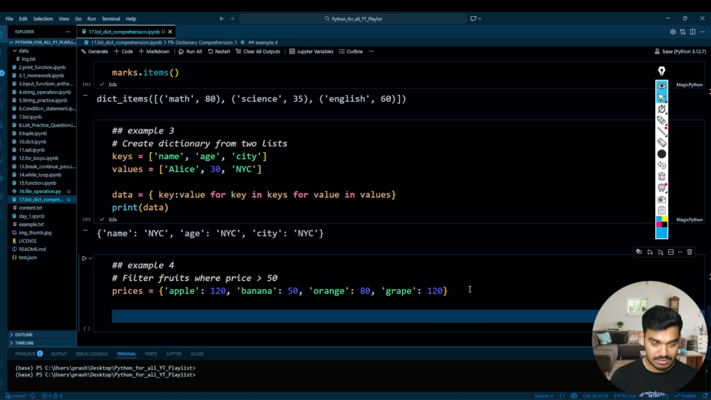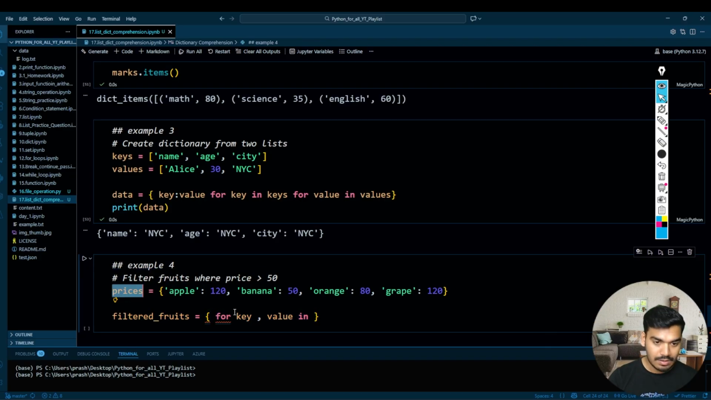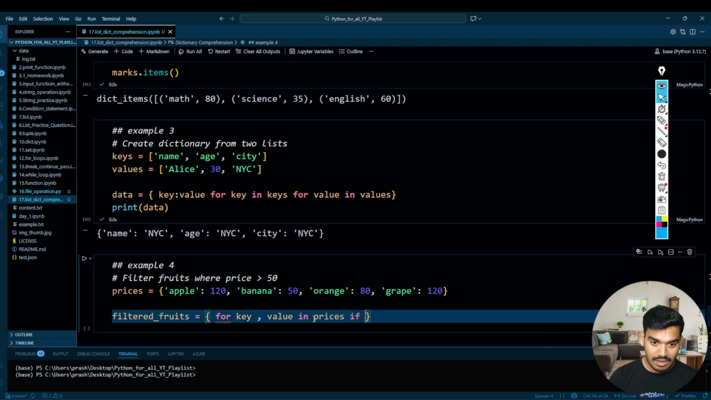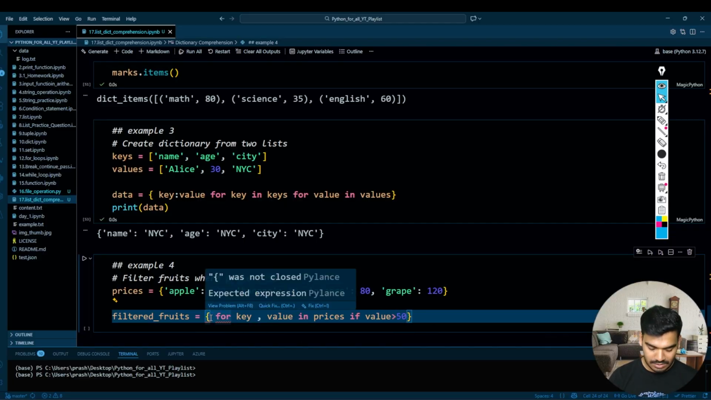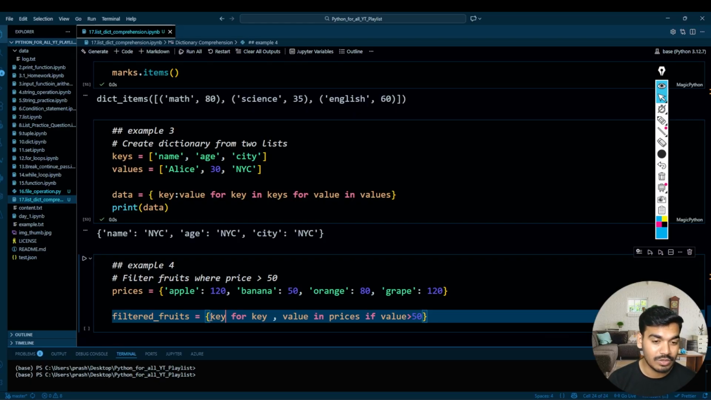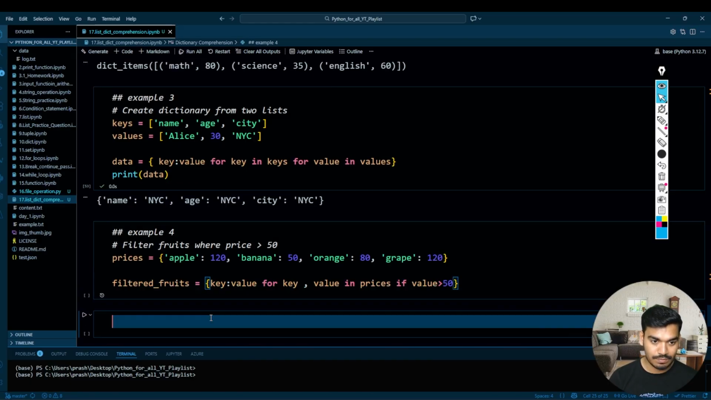So now let's make this filtered fruits equal to, I'll make the dictionary first. After making the dictionary, I will iterate this dictionary. So for key comma value in this prices. Okay, if value is greater than 50, then get only the key, but I want the key and value both, right? Then how can you get only the key? So let's write the value also.